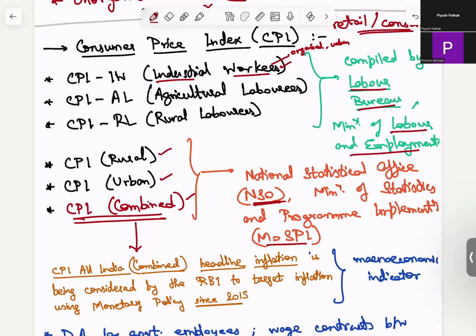So that is why we have various measures of the CPI, and these indices also differ because the basket of products is different. The people in urban areas and in the organized sector would not be having as much country liquor or desi liquor or raw tobacco as compared to the rural laborers.